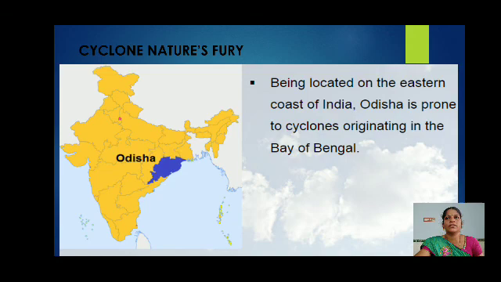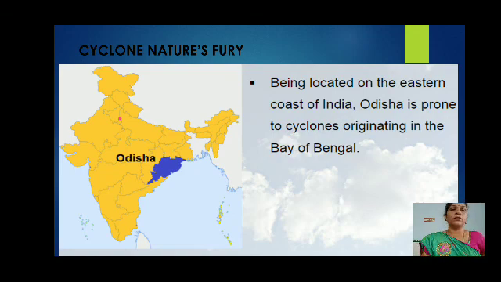Large tracts of sal, teak and bamboo plantations have disappeared. The mangrove forest between Paradip and Konark vanished. Okay, see how much destruction that super cyclone caused to Odisha. Yes, that is cyclone, nature's fury.